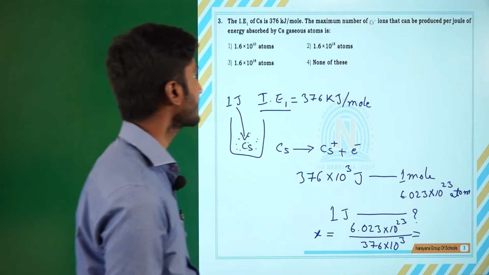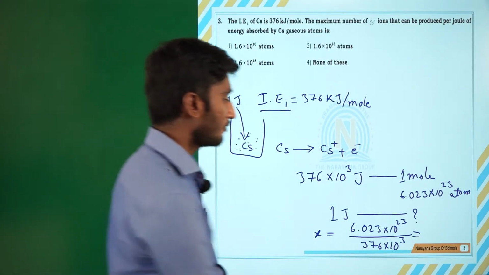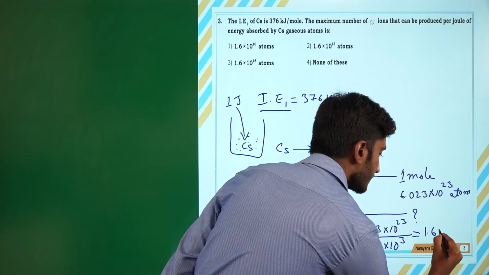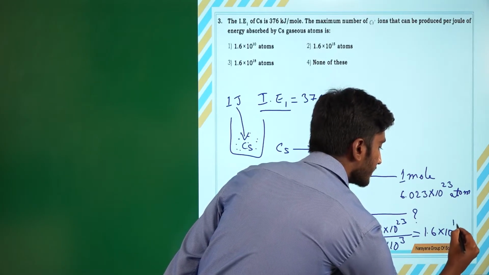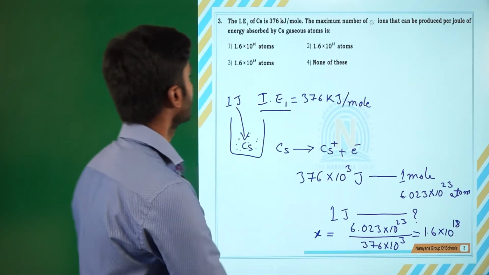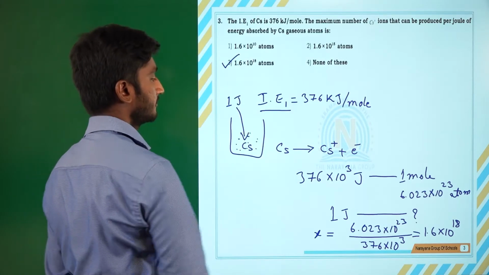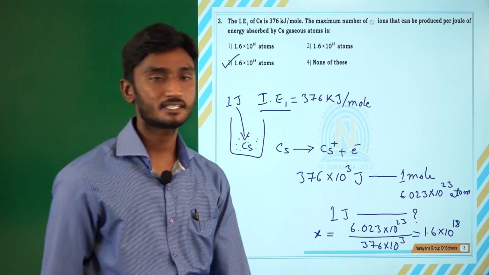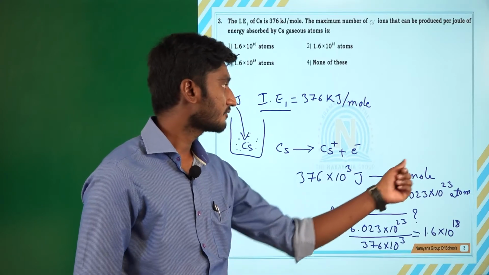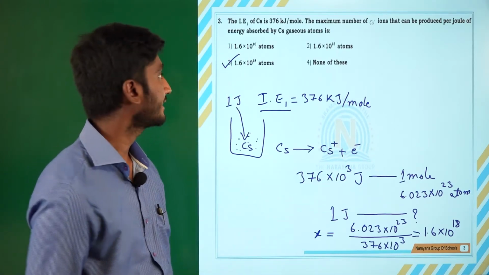If you do the simplification, you will get 1.6 into 10 power 18 atoms. So that is option 3. If you provide 1 joule of energy, these many atoms convert to cesium plus ions.